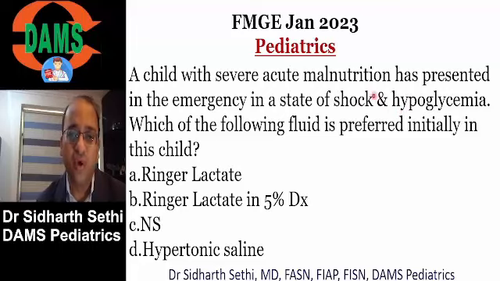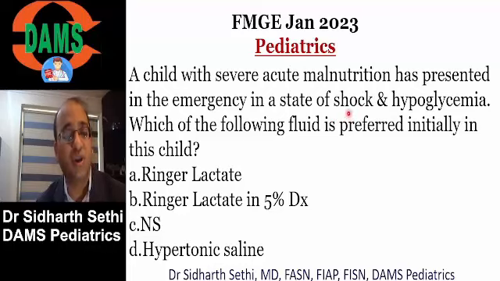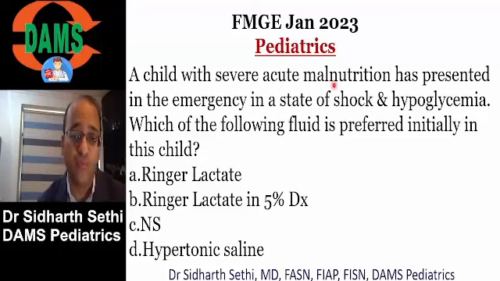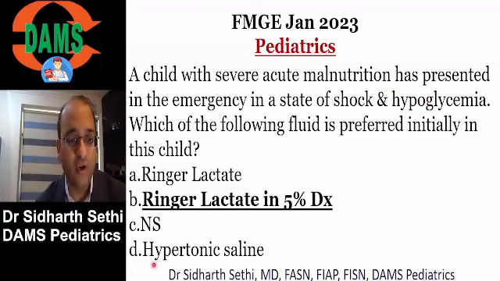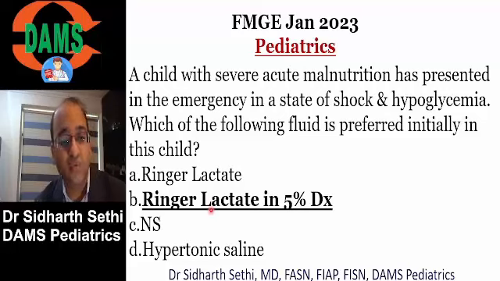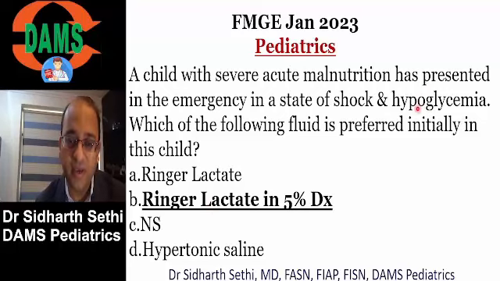Now, all of you, we have always discussed that the fluid of choice for shock is always normal saline. But for malnourished children, you cannot give them a lot of saline boluses because they can go into fluid overload. So for malnourished children, especially those with hypoglycemia, a better fluid would be Ringer lactate in 5% dextrose. Okay, so if this child was not hypoglycemic, I would mark Ringer lactate.